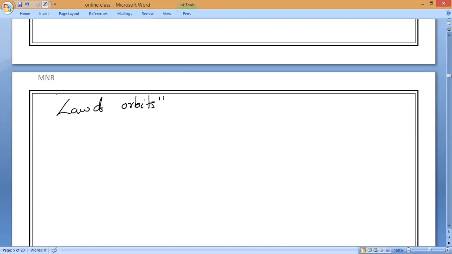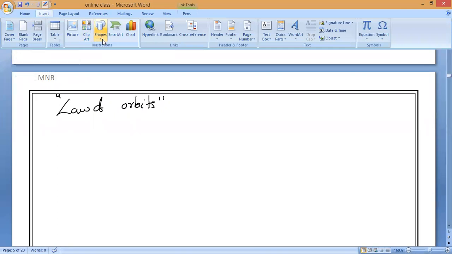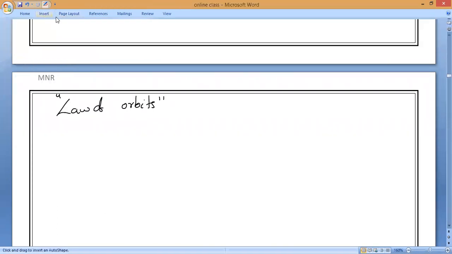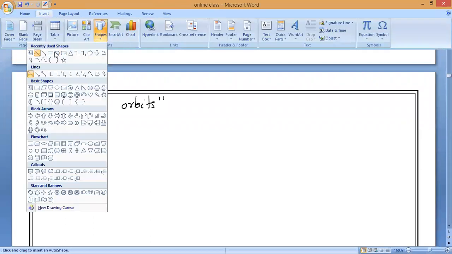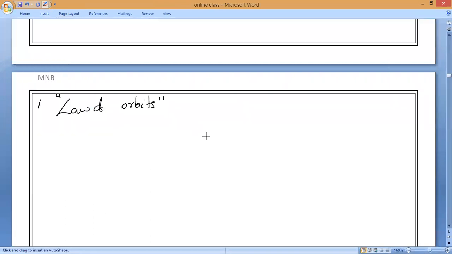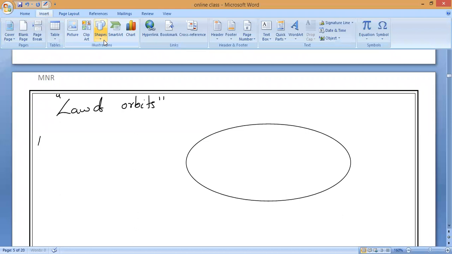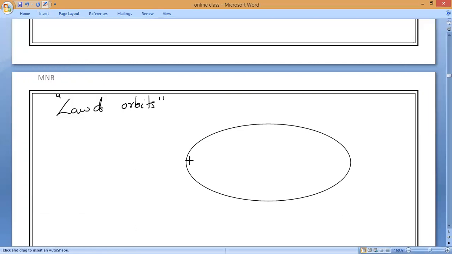As we know, the planets are always revolving around the sun in a particular orbit, and this orbit has two kinds of perpendicular axes. What are those axes called? Major axis and minor axis.